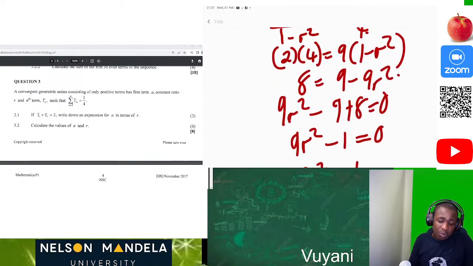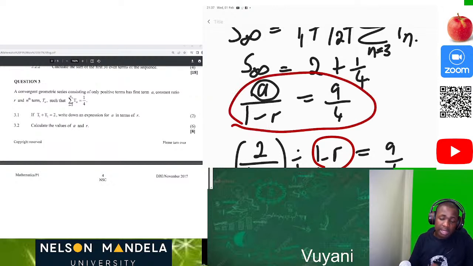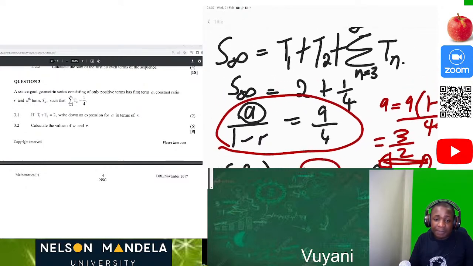Now we just go where we have the a as a subject of the formula here, then we substitute where there is r. So now we have a equal to 9 times 1 minus 1 over 3, divided by 4. Then after that, you use your calculator to get the value of a. Then this will be 3 over 2. So we're able to solve this question. This question was so easy.